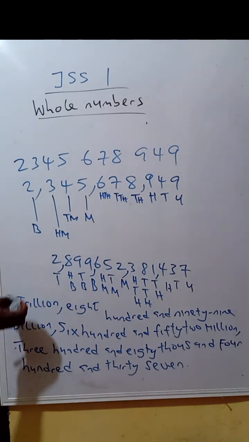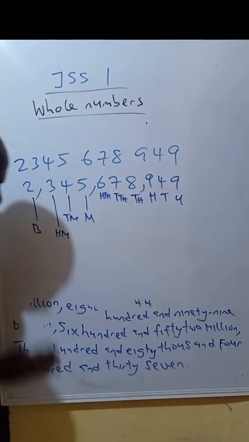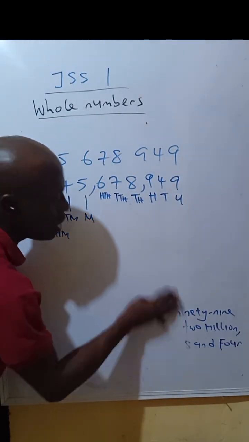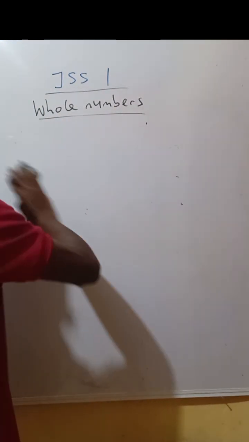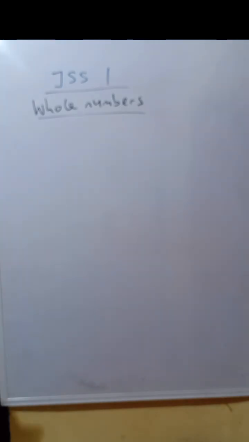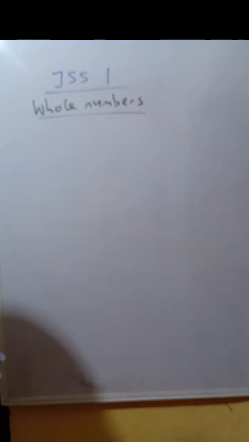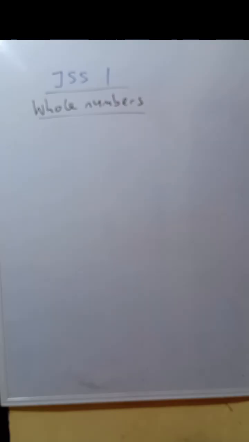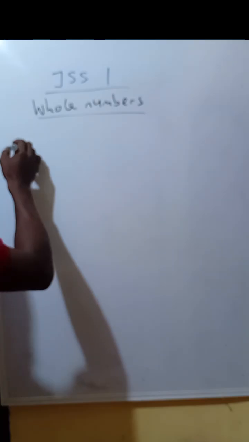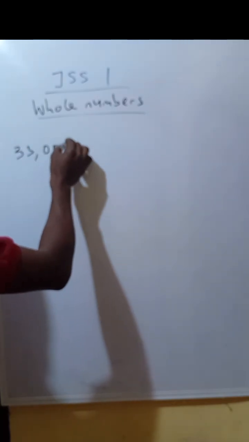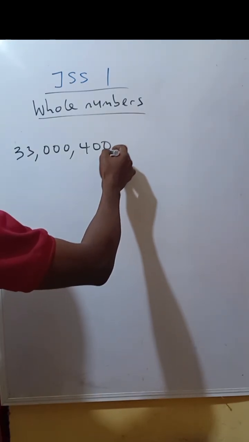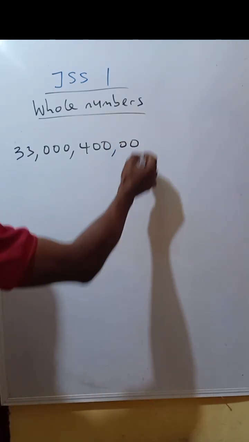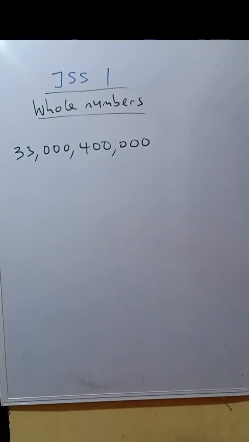You can take that down. Let me start from billion. I'm going to be interchanging billions and trillions because I presume that you have no problem writing numbers in millions or calling out numbers in millions and thousands. So let me write this number. If you have this, how do we call out this number?